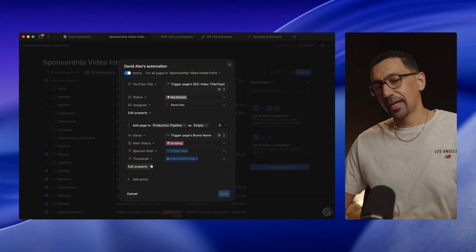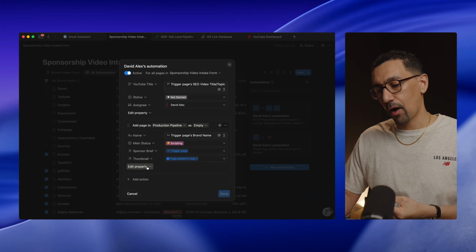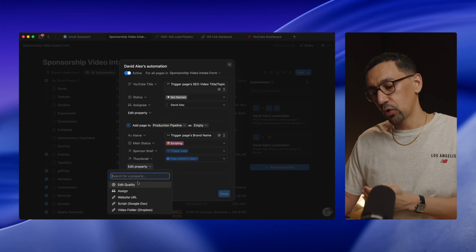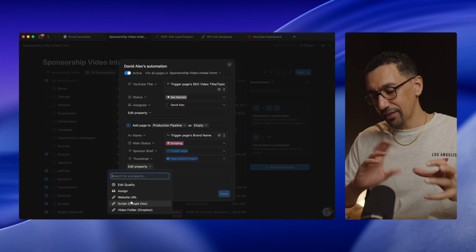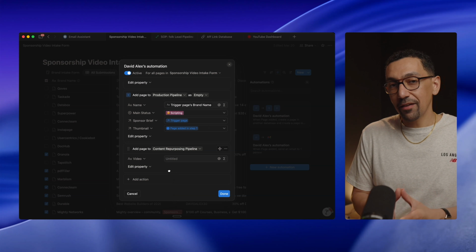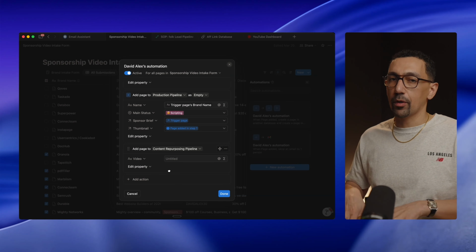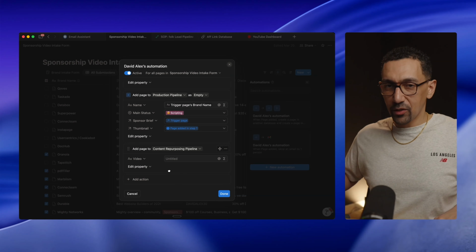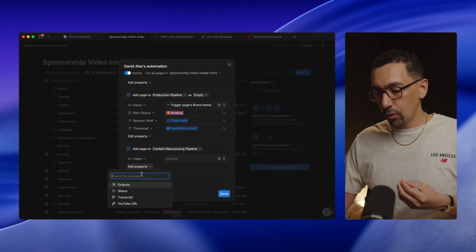Now, this is where custom agents come back into this whole conversation. Let me go to edit property. I'm going to add an additional property here, and I'm just going to use this one. This is not the best use case because I don't have a specific property here. All right, so I have added a 3rd step to add a page to our content repurposing pipeline. I didn't explain this, but I'm going to use this as an example right now of what we can do.